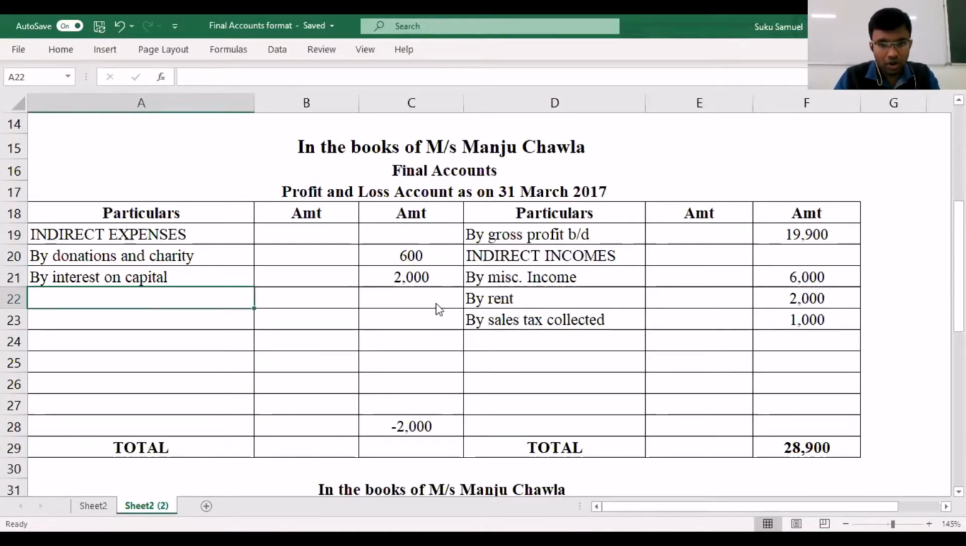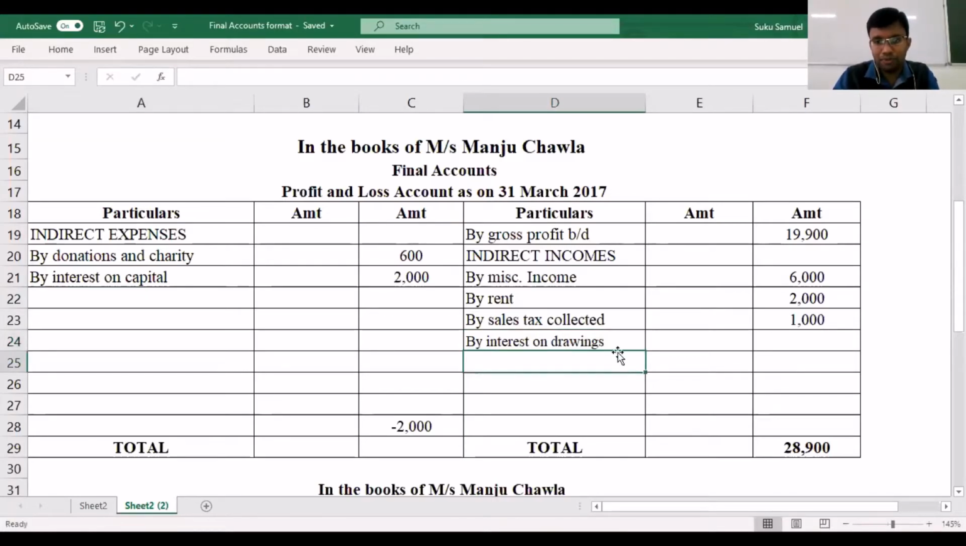Now moving on, let's see which are the other adjustments that we have. Then we have interest on drawings. Now interest on drawings is an income. Why is it an income? Because drawings is the money taken by the proprietor for his personal use.